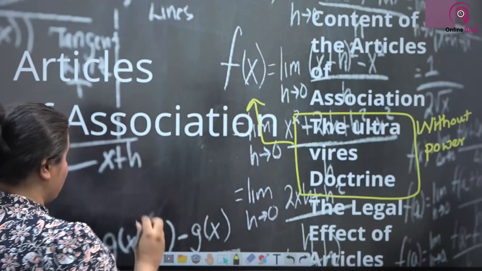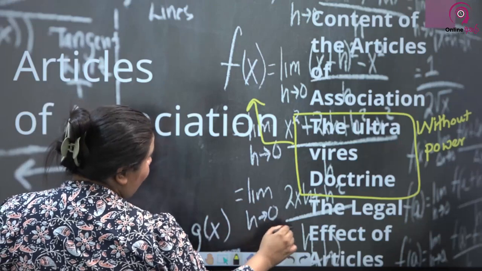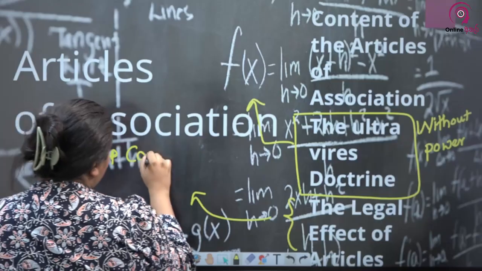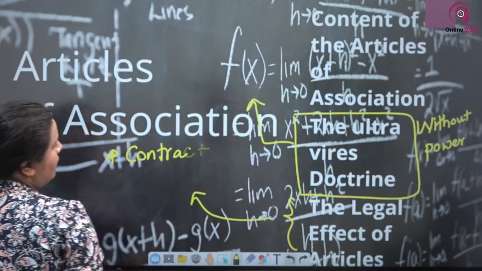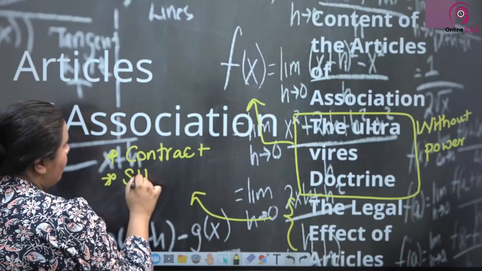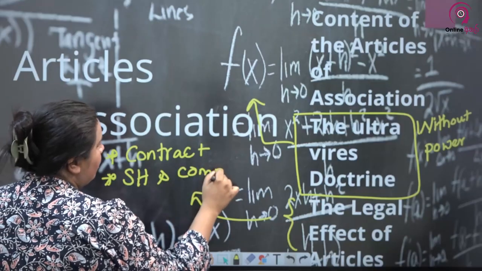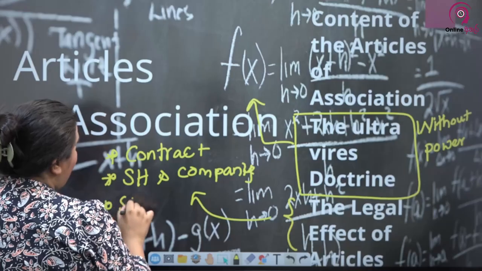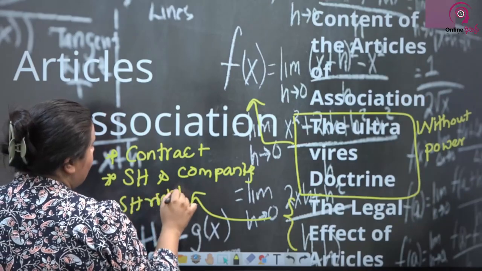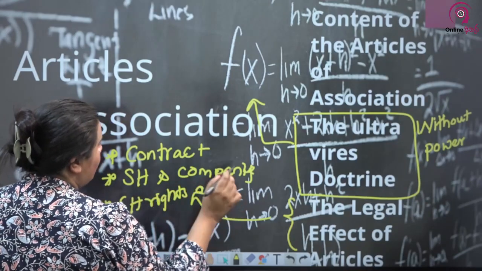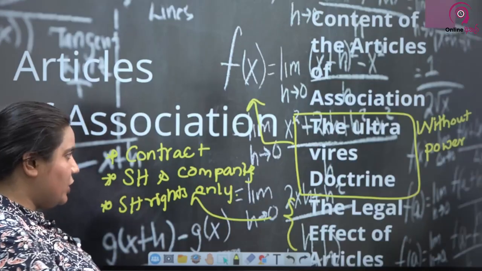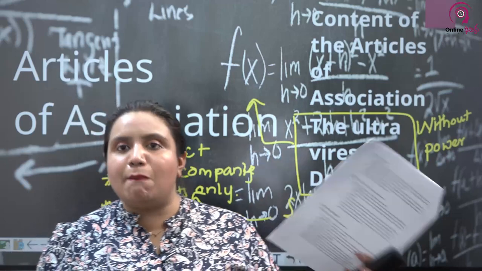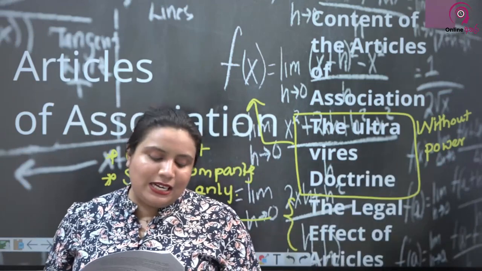So important points to notice here with regard to the legal effect. Articles of association is a contract between the shareholders and the company with regard to shareholder rights only. How is it applicable in questions? We'll be discussing that in the question series that we are going to do after completing this set of revision lectures.